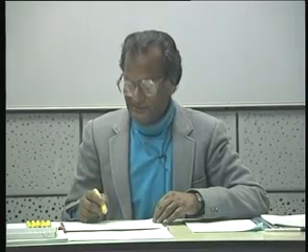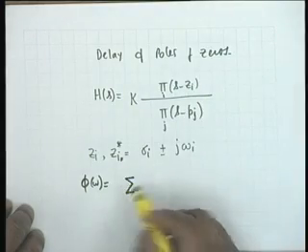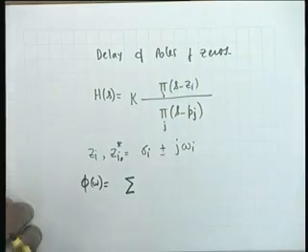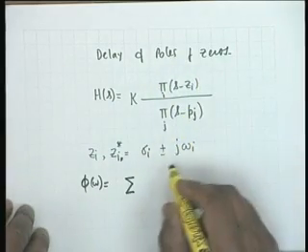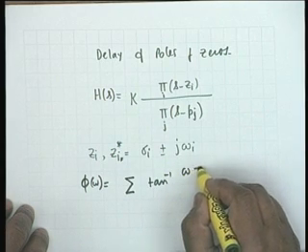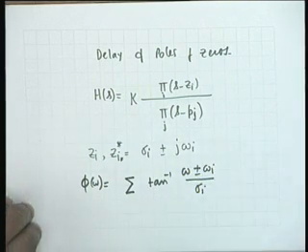If there is a complex pole, its conjugate must also occur, and phi of omega, you can easily see, would be of the form of the angle of the numerator. K does not contribute to phi. The angle of the numerator will be tan inverse of (omega plus minus omega i) divided by sigma i. Okay, there will be a plus term, there will also be a minus term